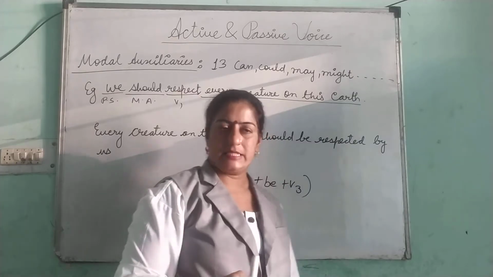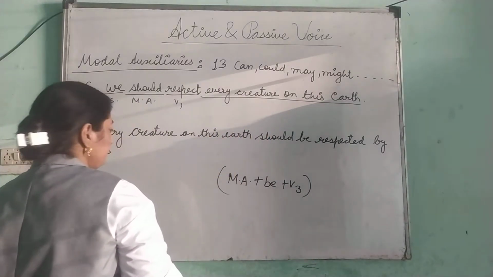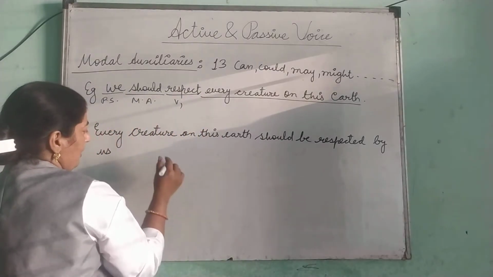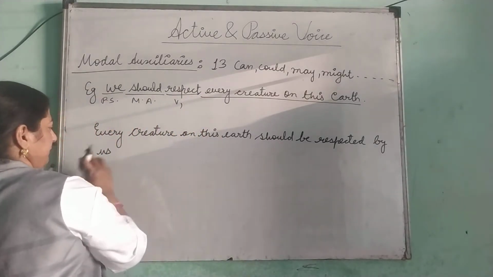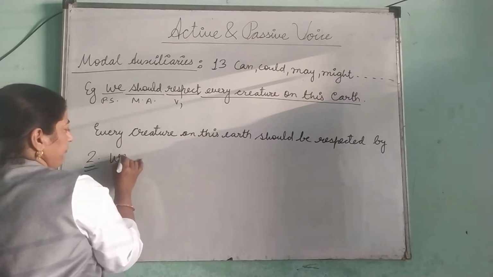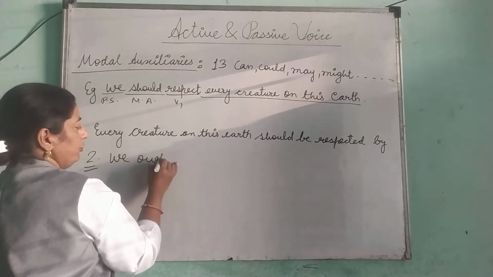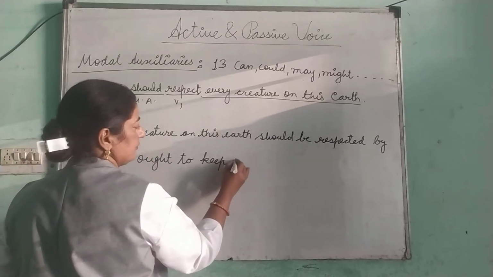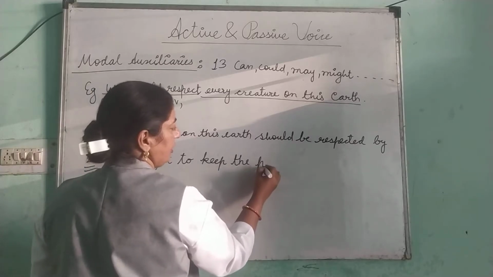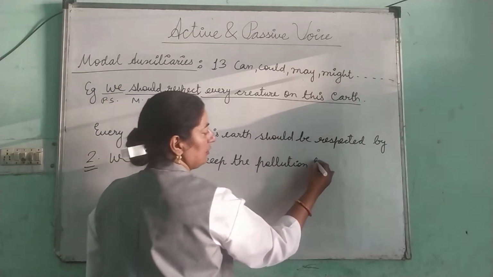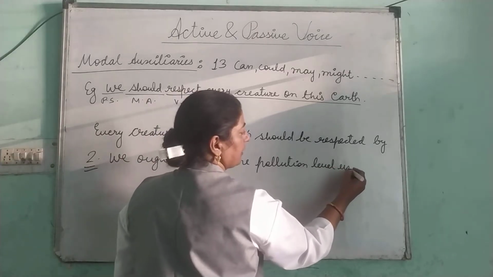Okay students? Take another example. For example, we ought to keep the pollution level under control.